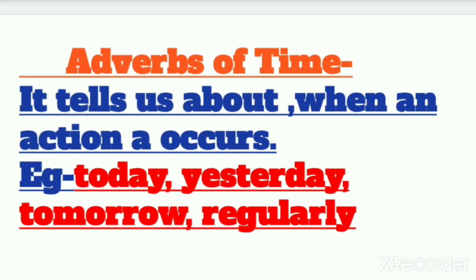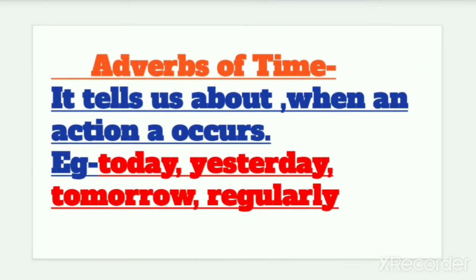Now we come to the adverbs of time. We have only discussed this briefly, so let us discuss once again. It tells us about when an action occurs. For example, if it occurred today, yesterday, tomorrow, or regularly. So this represents the adverb of time. It means when the action has been done. So it is done regularly, early, yesterday, later, daily. These are the adverbs of time.